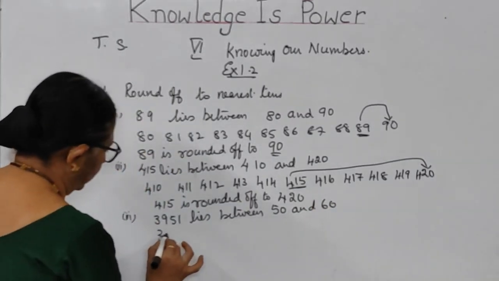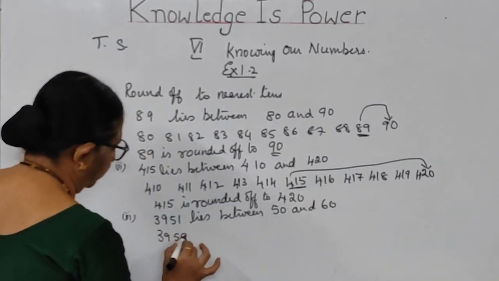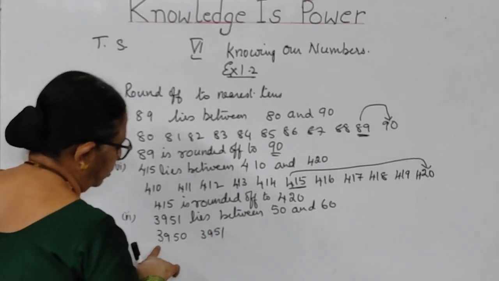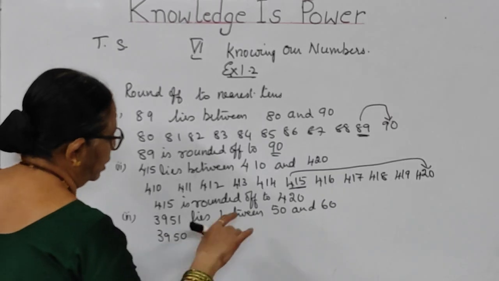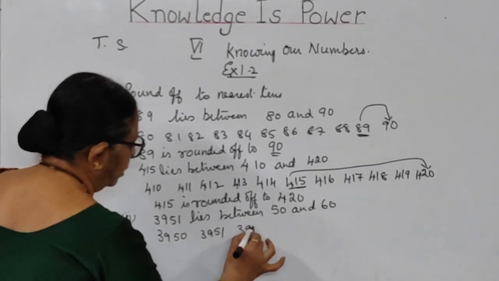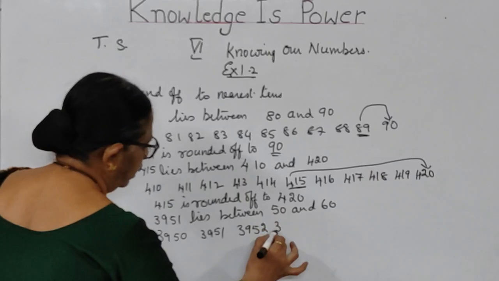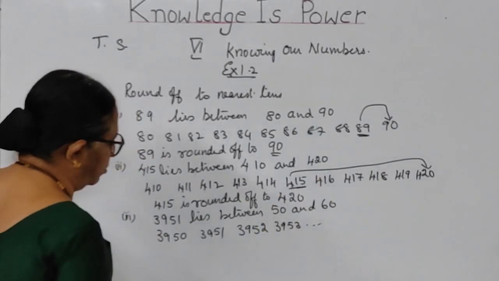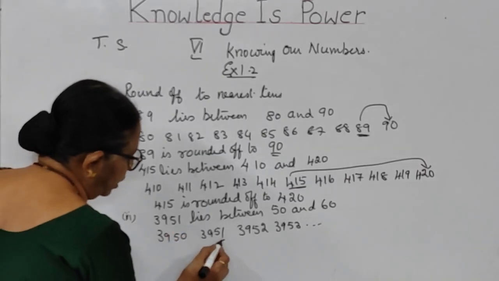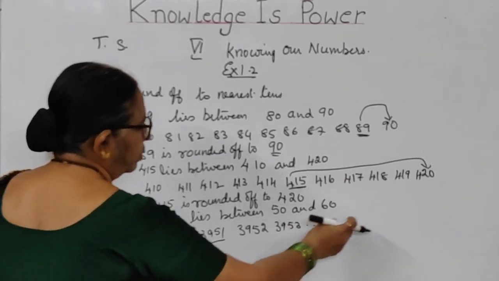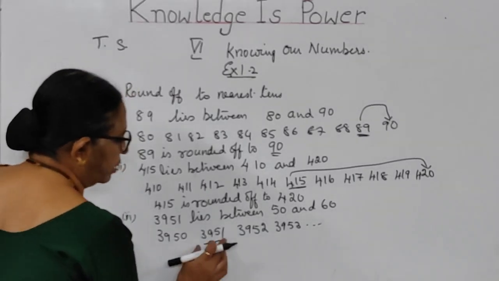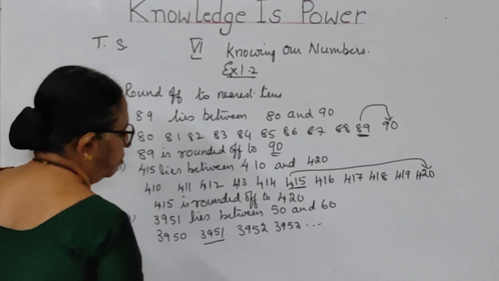So 3950, 3951, 3952, 3953. It goes on like this. I am stopping here, children, because the problem is only 3951. It goes on like this up to 3960. Because the problem is here itself, I am not continuing.